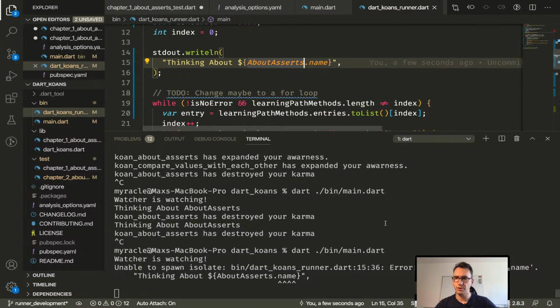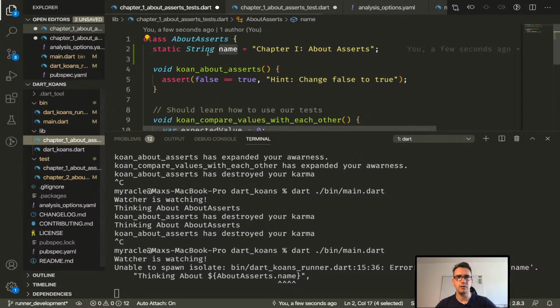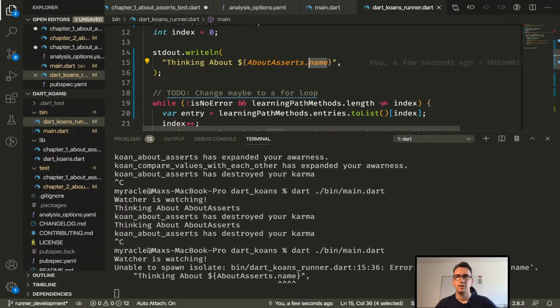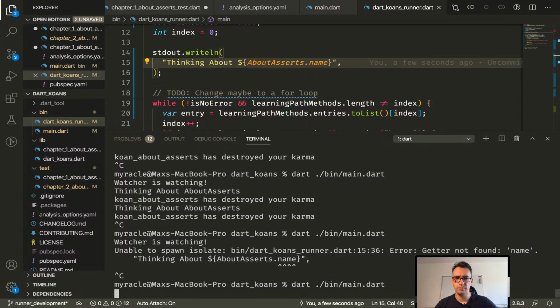That seemed not to work. Getter not found: name. Does it have to be a getter here? About asserts static string. Do I have something wrong again? Okay, I'll try that once more.